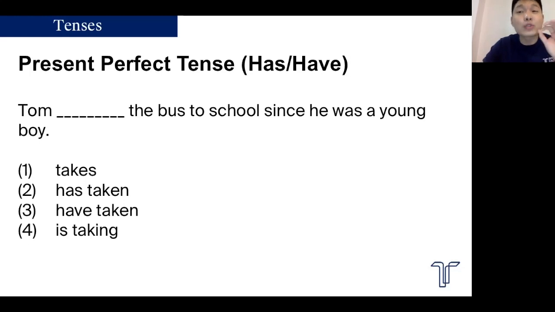Present perfect tense, a school's favorite. Tom has taken the bus to school since he was young. So he started taking the bus when he was young, and it's still happening right now. He's still taking the bus to school today. So that's present perfect tense.